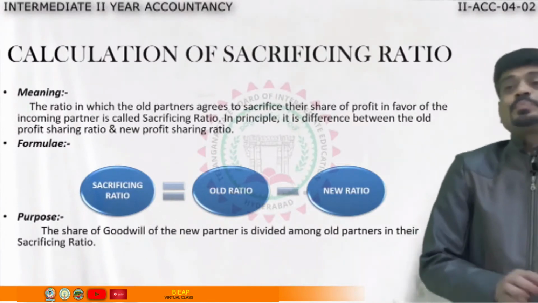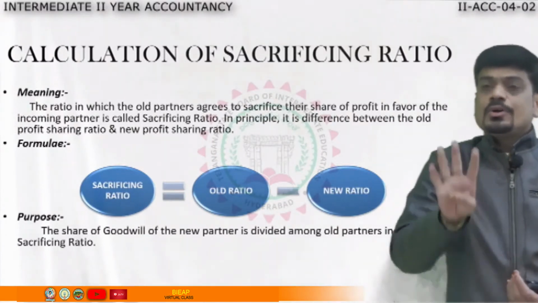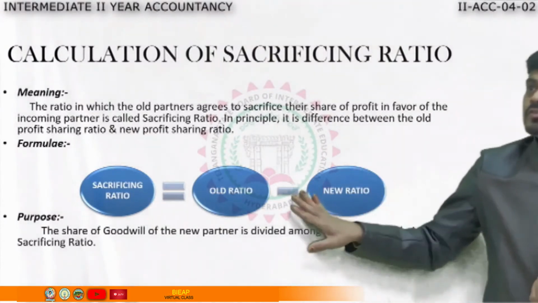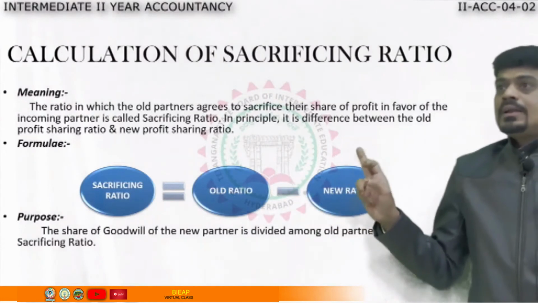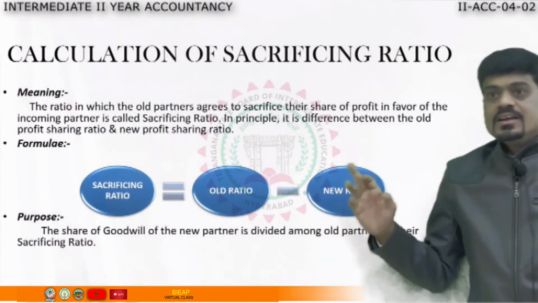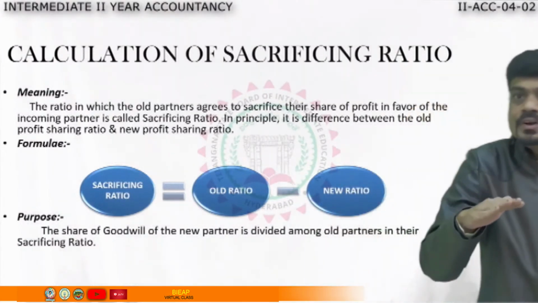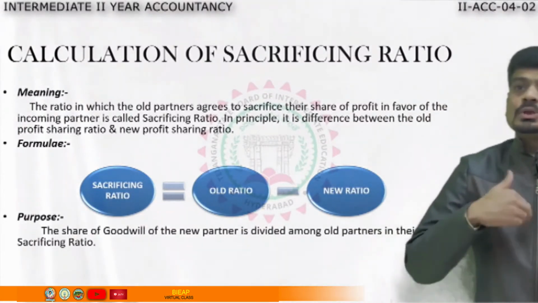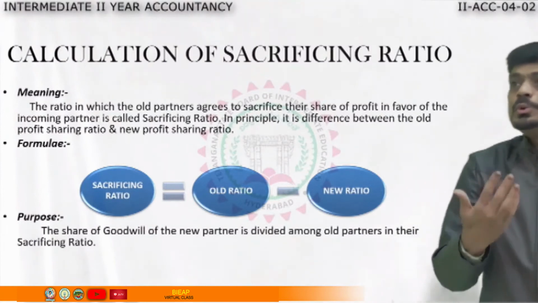Or let me say, the same 3 chapatis, now it should be shared among how many people? 4 people. Like that, here also, whenever a partner joins, there will be a decrease in the profit ratio of which partners? Old partners. Why? Because they are going to favor their profit to the new partner.